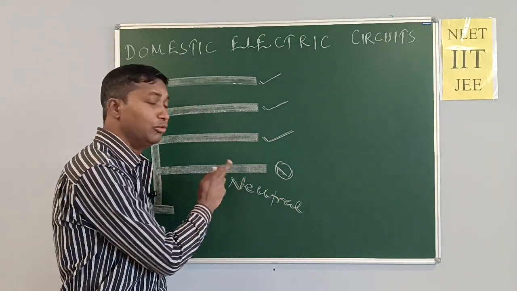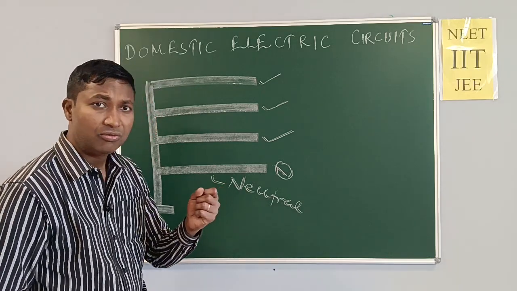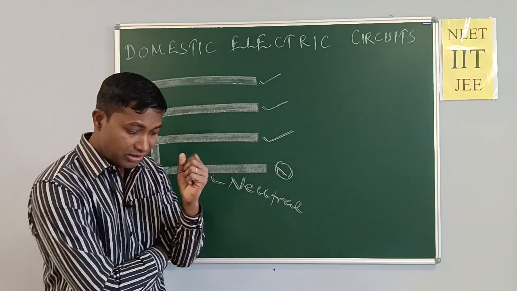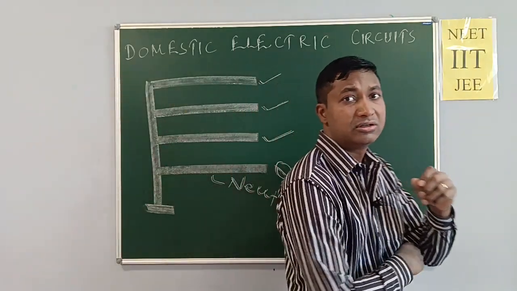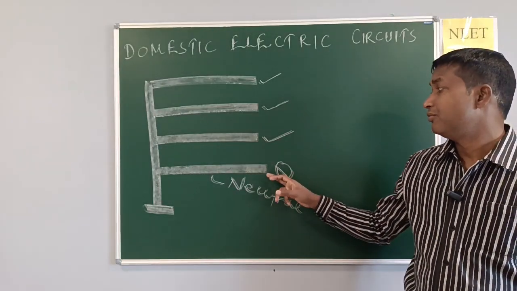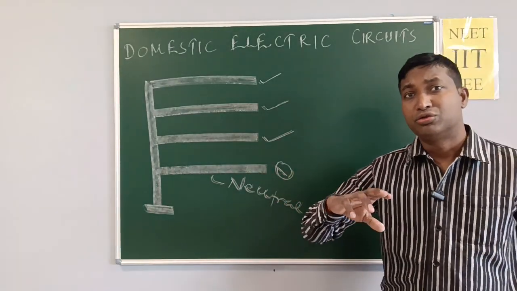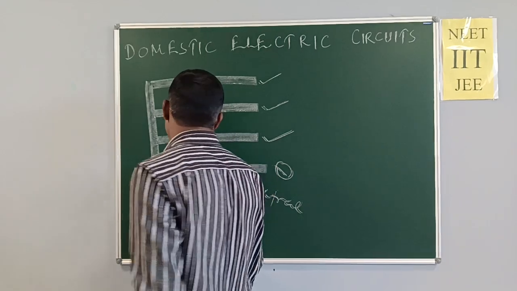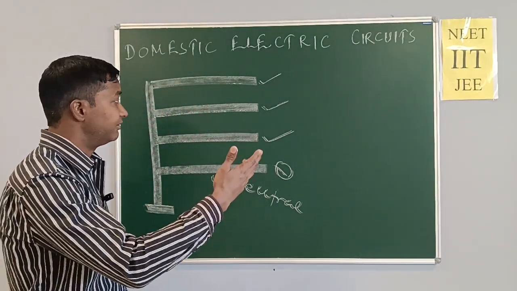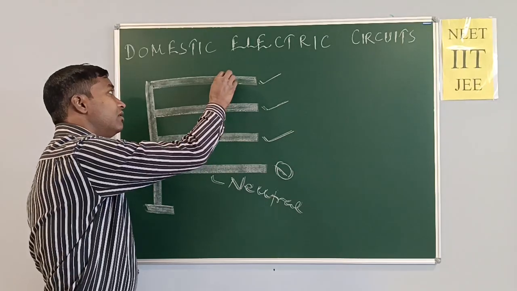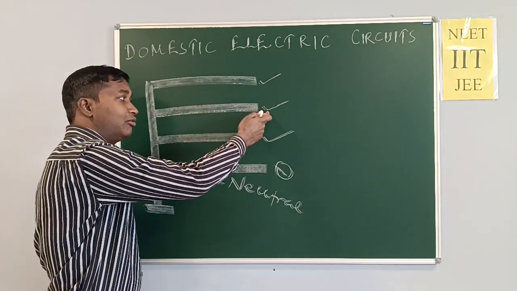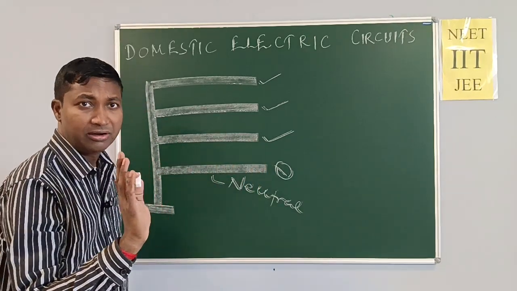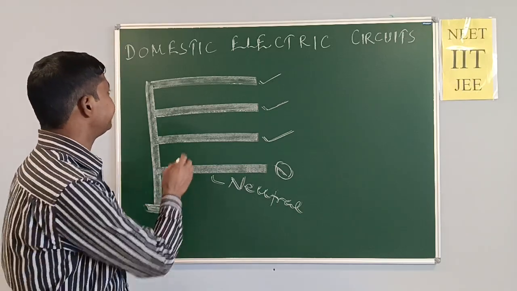That is why neutral. Why is there no voltage in this wire? We should reply: in the powerhouse, we make its voltage zero through earthing. Very good. This word earthing I will explain in another video. See here, the first wire has voltage, the second wire has voltage, the neutral has no voltage. We should know this very well, very important for career, for future.